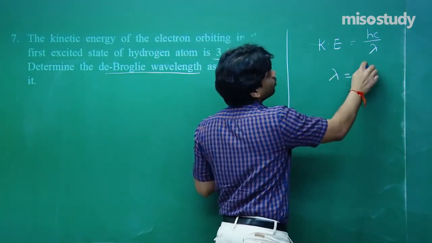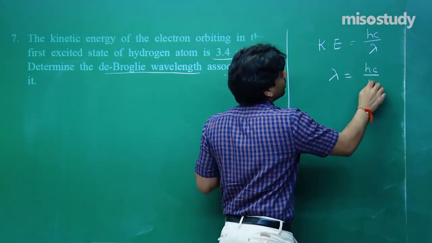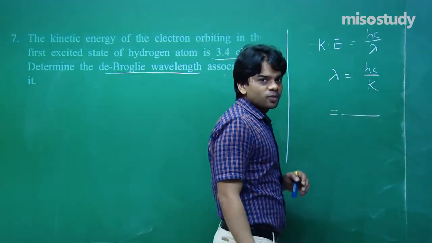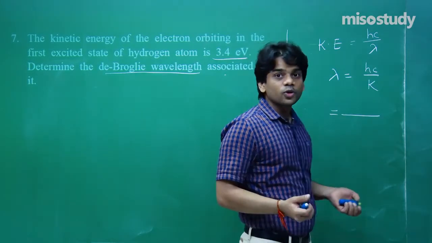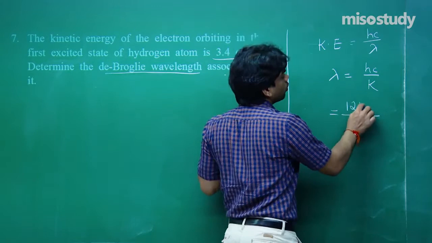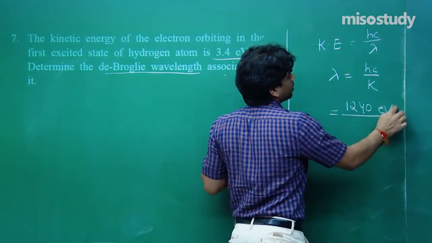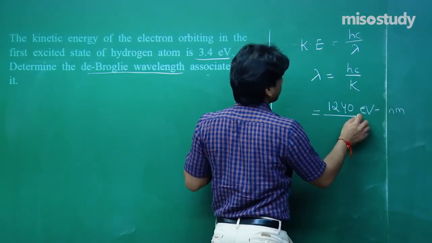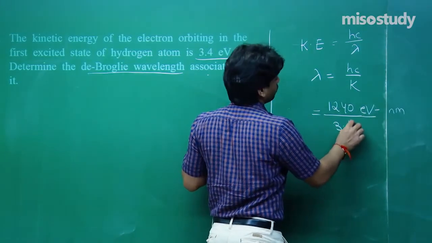And if you put the value, lambda will come out to be hc by k, and from here substitute the value, you are going to obtain the required result. hc, just now I told you, is 1240 electron volt nanometer, and here you are going to have 3.4 electron volt.